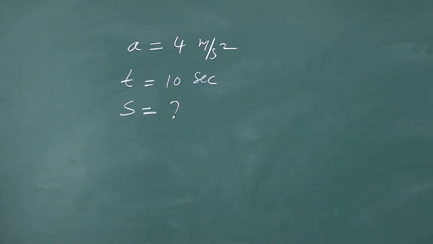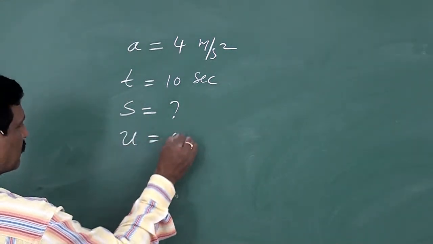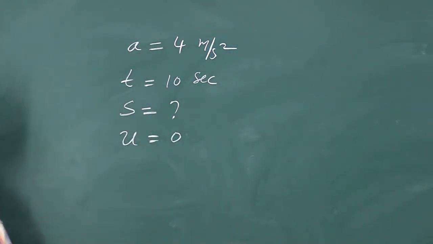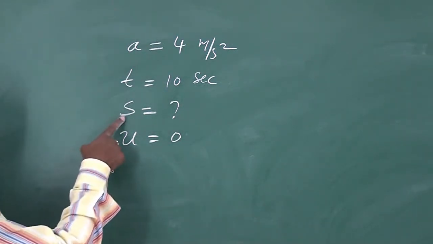So we have to find the distance covered. A racing car has uniform acceleration of 4 meter per second square. What distance will it cover in 10 seconds after the start? After the start means here initial velocity becomes 0. If it is not given, assume that the body initially has no velocity, starts from rest. Hence u is equal to 0. We have to find S.